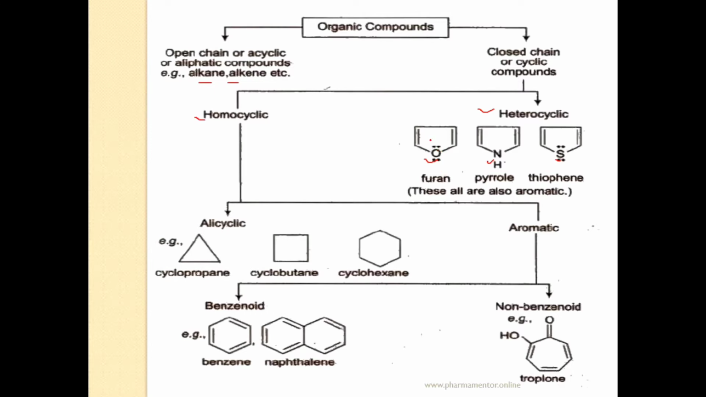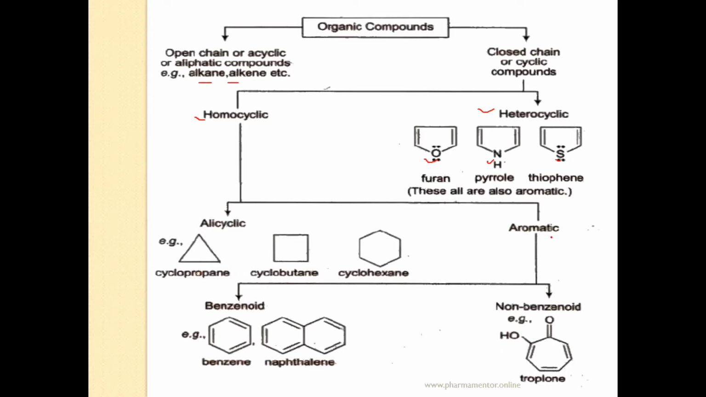First example, a 5-member ring with oxygen at first position; the name of that compound is furan. Next, a 5-member ring with nitrogen at first position; the name is pyrrole. Then a 5-member ring with sulfur at first position; the name is thiophene. After that, homocyclic compounds are classified into two classes: alicyclic compounds and aromatic compounds. Examples of alicyclic compounds are cyclopropane, cyclobutane, cyclohexane.